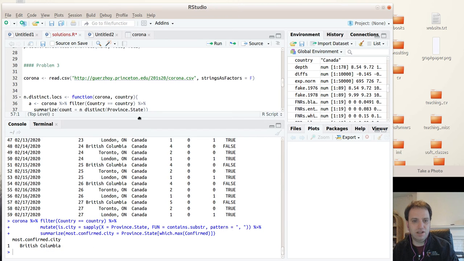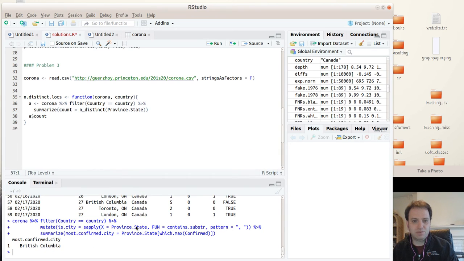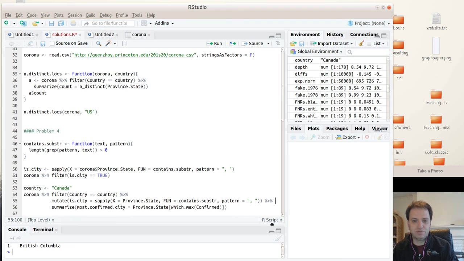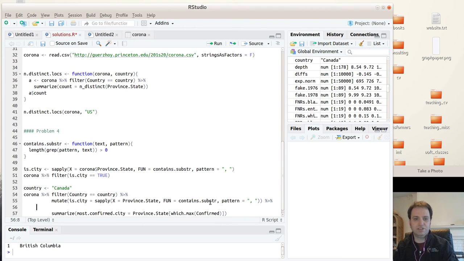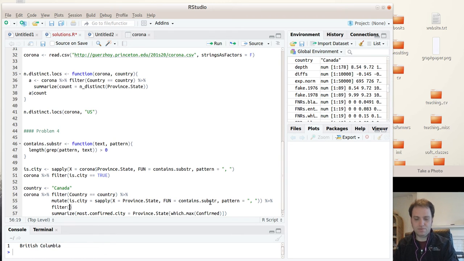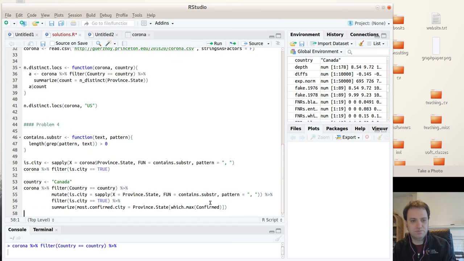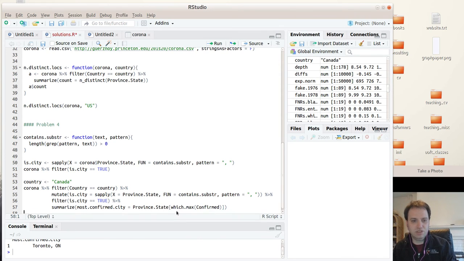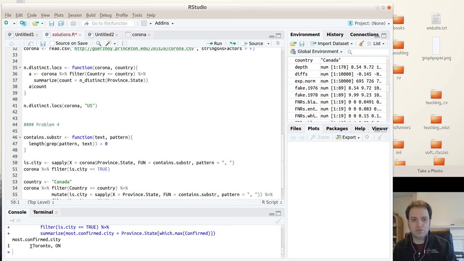So here you have most confirmed city is British Columbia. That's because I actually forgot to filter first. So I computed this, but I did not filter. So let me filter. So I say filter, and I'll say is city. I can just say is city because is city equals true is the same as is city, but I'll say is city equals true just to be more clear. And now we see that the most confirmed city is Toronto, Ontario. Okay.